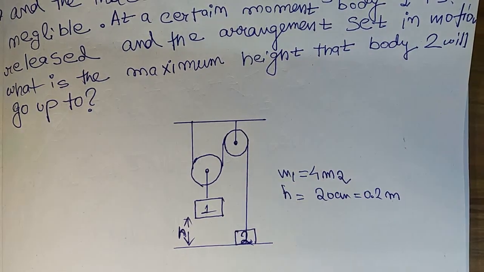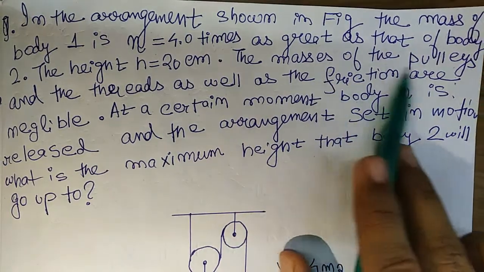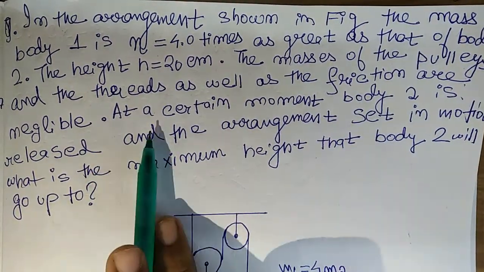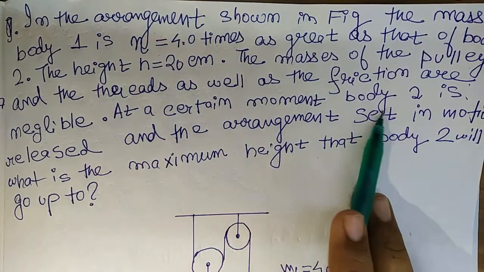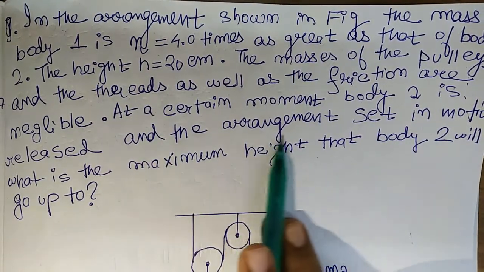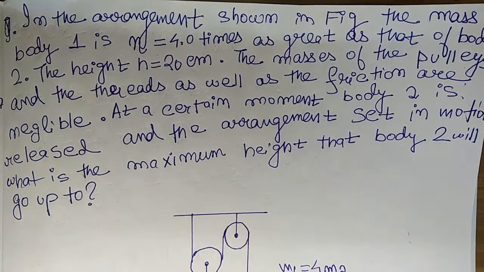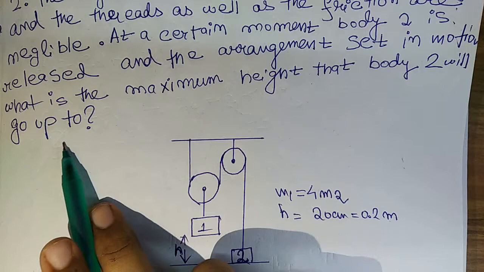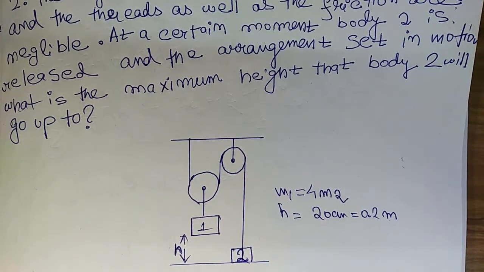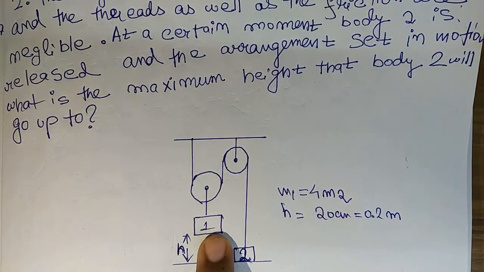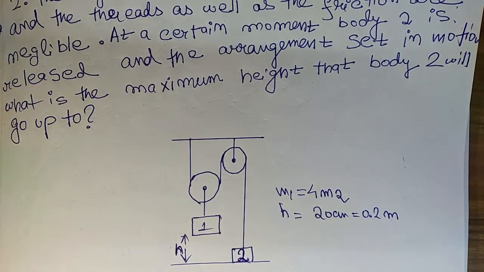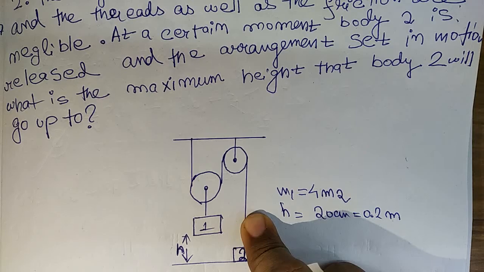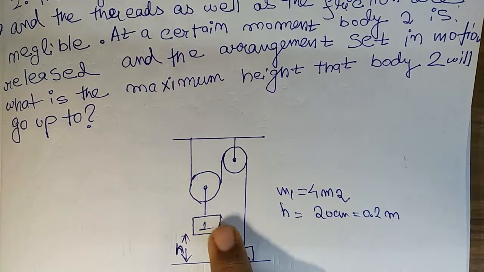Now let's see the other part of the problem. The masses of the pulleys and the threads as well as the friction are negligible. At a certain moment, body 2 is released and the arrangement is set in motion. What is the maximum height that body 2 will go up to? So in this case, our mass 1 is suddenly released. So basically, block 2 will go up. Okay, as it is released suddenly,